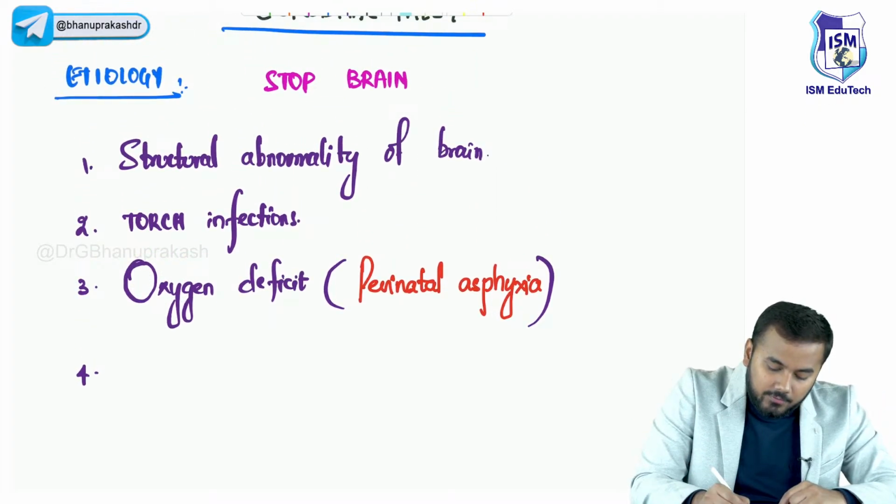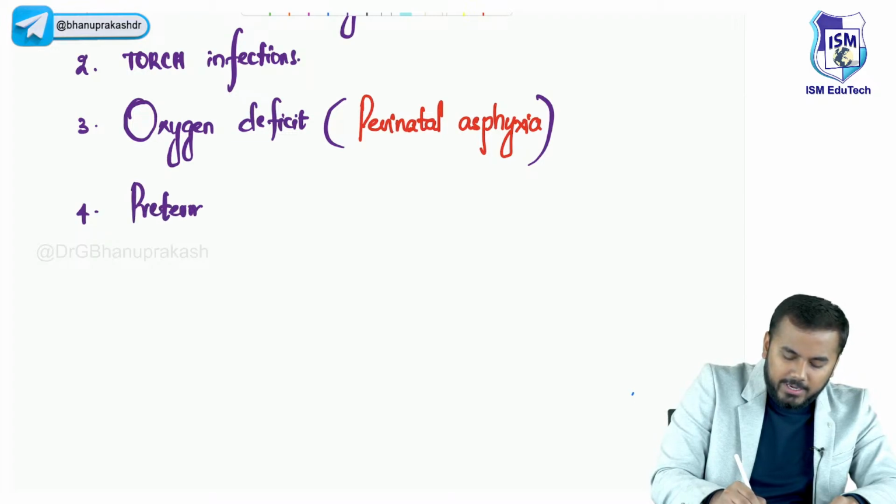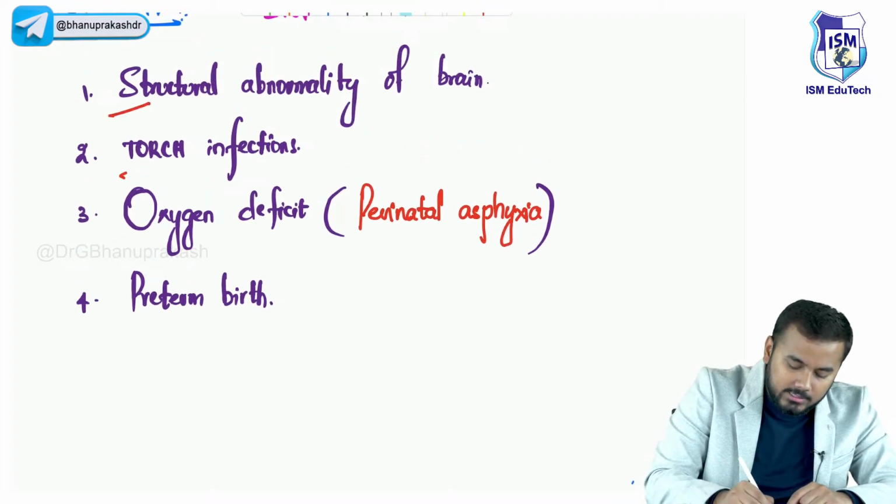Next, after that, we have got P. P stands for preterm birth. Preterm birth is always a risk factor for almost all pathologies, guys. Okay. So this is all about STOP.